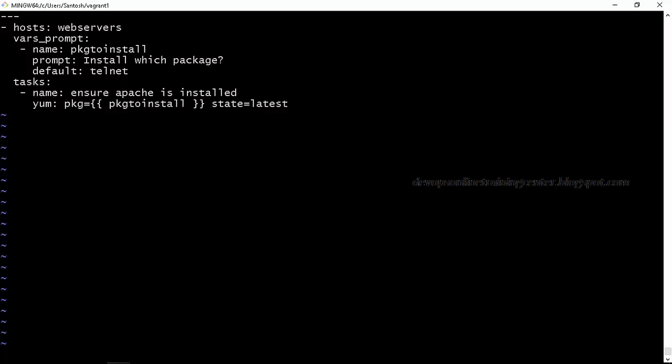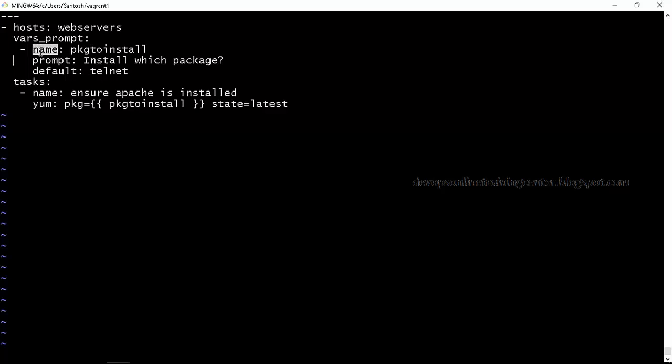Or if you want to install the SSH package, just run the playbook. It will ask which package you want to install. Then if you say SSH, it will install the package. So here we are using something called vars_prompt. Basically we are taking input from the user and storing it in a variable called package_to_install. And in YAML, we can use a variable like this, in 2 curly braces, like in shell scripting where we use $. Here we need to use 2 curly braces to store that value. So this is like a placeholder.